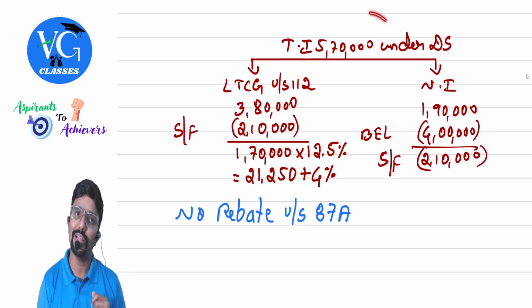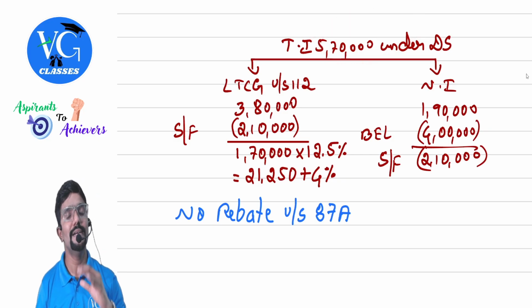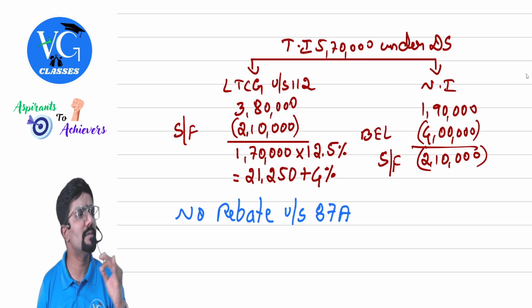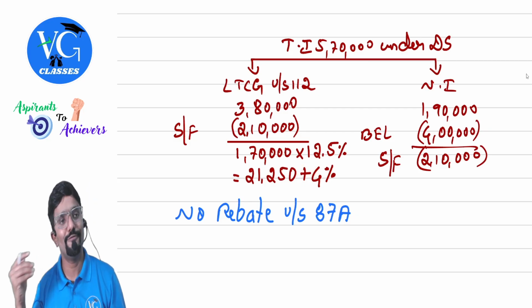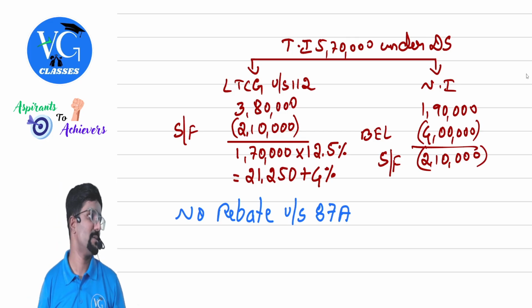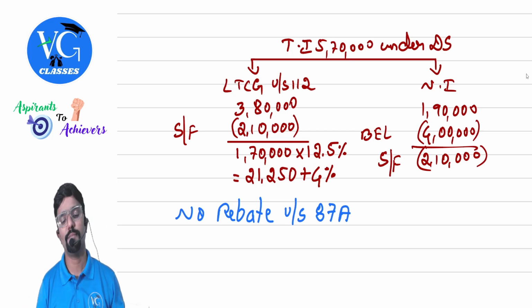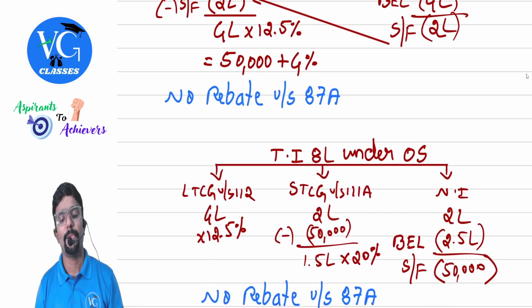No. Total income is within 12 lakhs, sir, but under default regime, rebate is not available against tax on any special income. So no rebate. So how much tax should the assessee pay? 21,250 plus 4%. Got it? Make a note of it quickly.